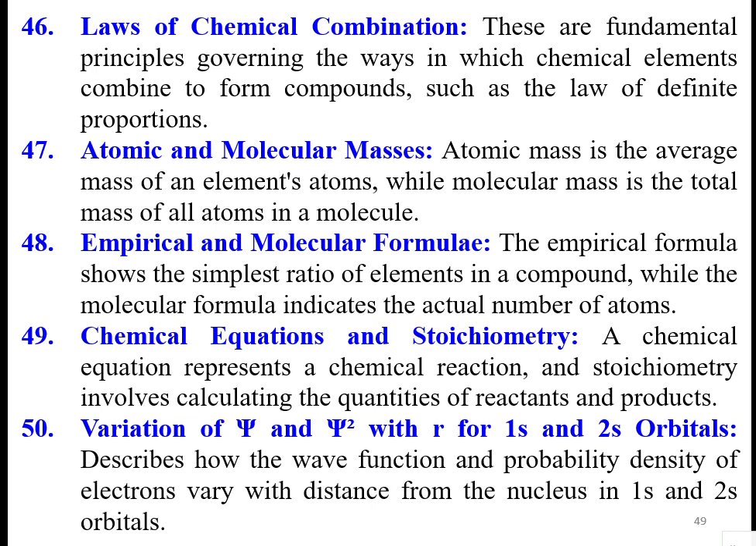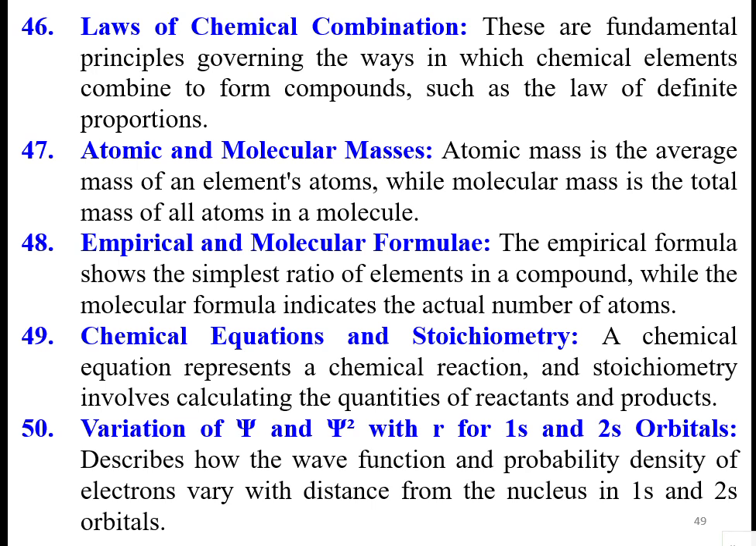The empirical formula shows the simplest ratio of elements in a compound, while the molecular formula indicates the actual number of atoms. The chemical equation and stoichiometry: a chemical equation represents a chemical reaction, and stoichiometry involves calculating the quantities of reactants and products.